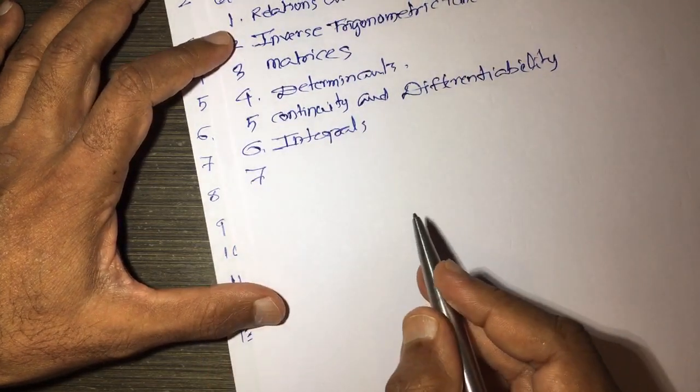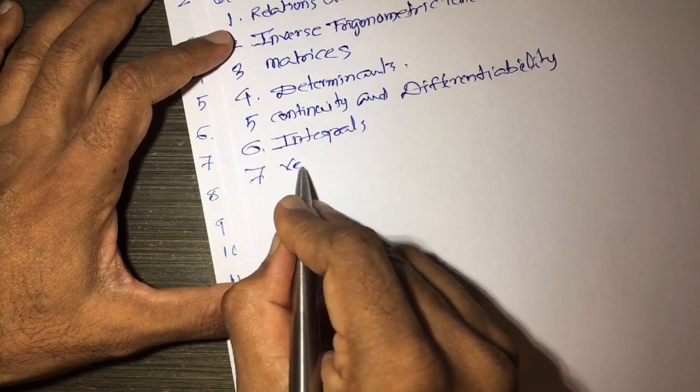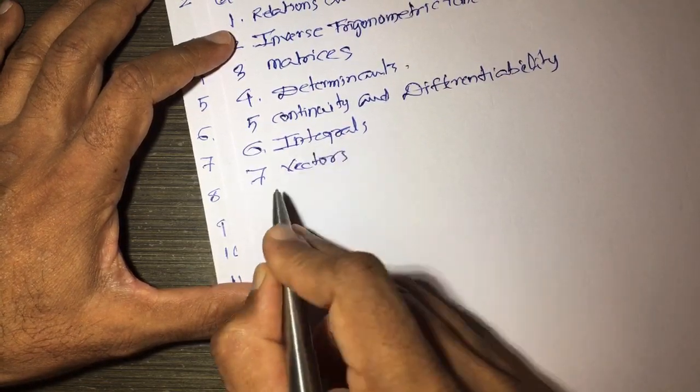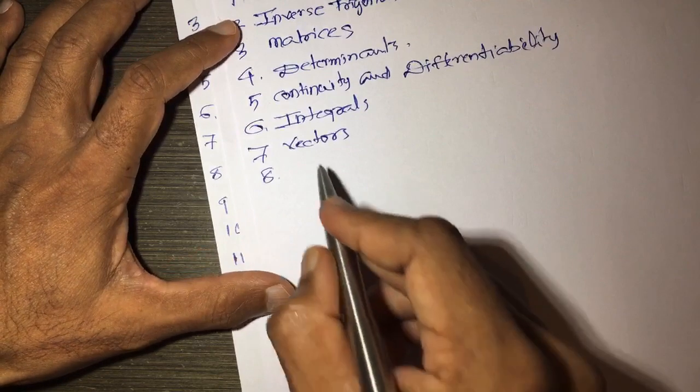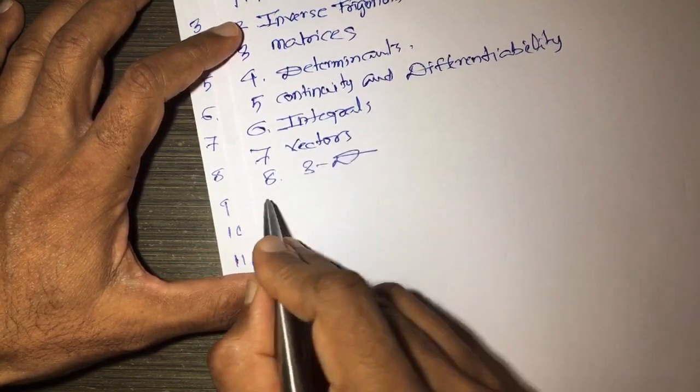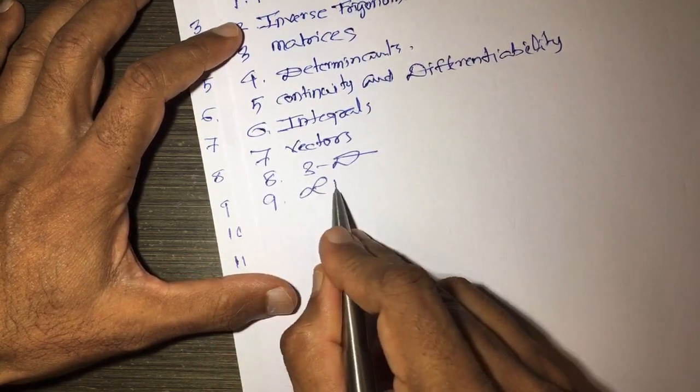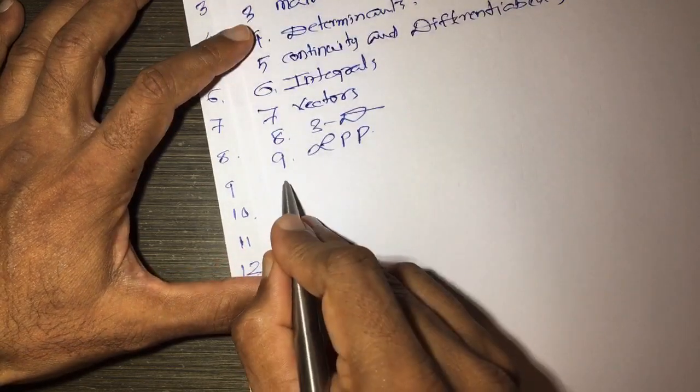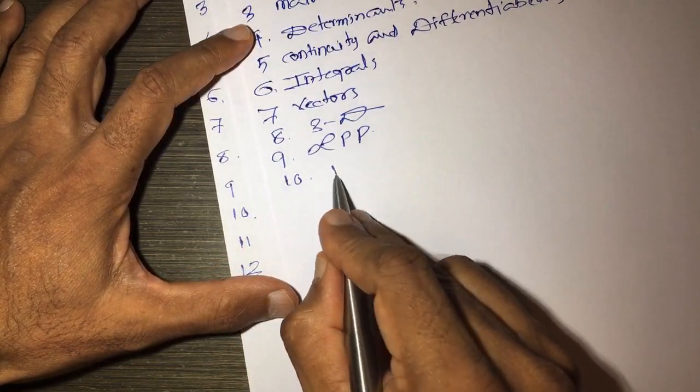Question number 7 is on vector algebra, vectors. 8th one on 3D. 9th question is on LPP, linear programming problem, and question number 10 is on probability.